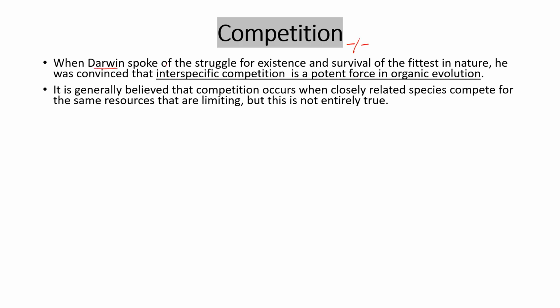So when Darwin was talking about struggle for existence and survival of fittest, he knew that interspecific competition is a very potent force for organic evolution. Generally, we believe that competition occurs when closely related species compete for the same resources and that resource is always limited. But this is not entirely true.